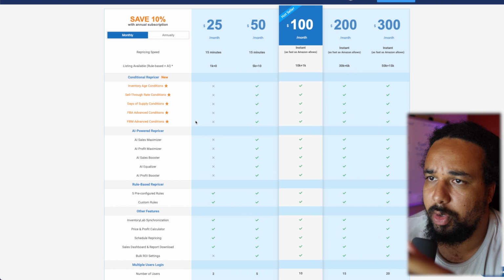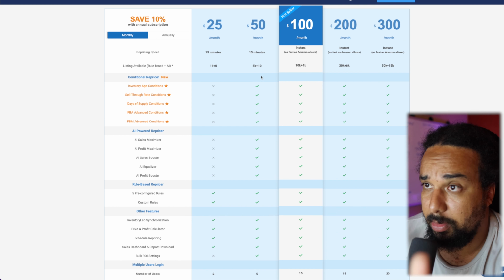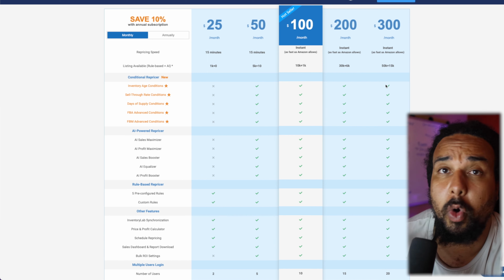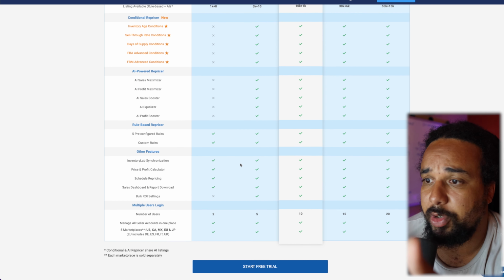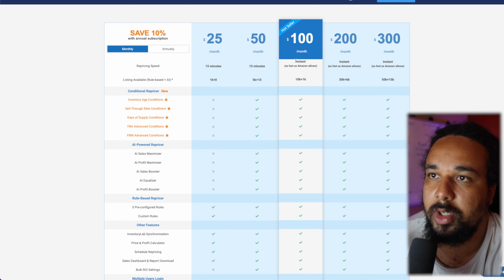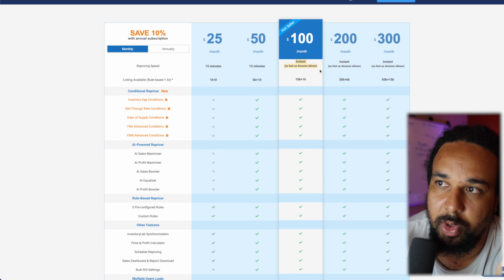The conditional repricer is not going to be available if you take the $25 plan, but it's going to be available for all the other plans, right? Same thing for the AI repricer. The only thing that really changed at $100, as I said, is the repricing speed. As you can see here, the repricing speed becomes instant, and they say as fast as Amazon allows, which I'm pretty sure is super fast because they use the API, right?